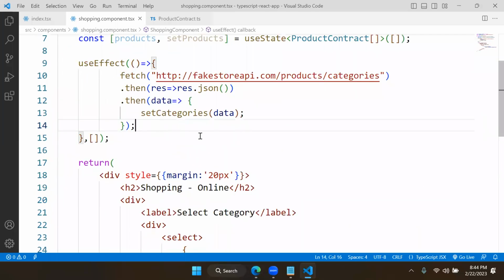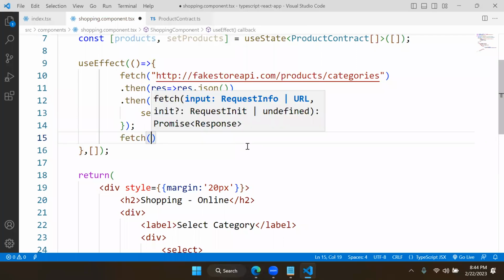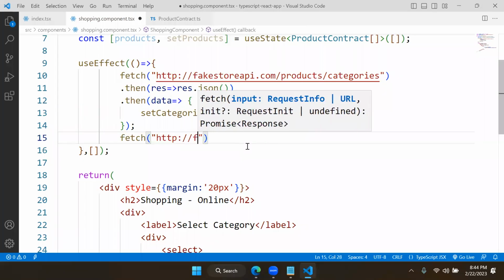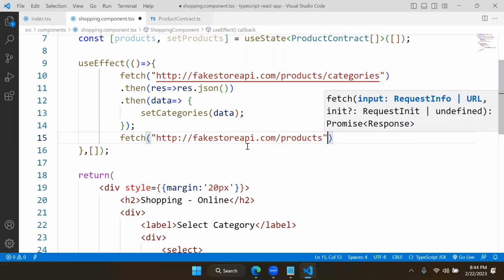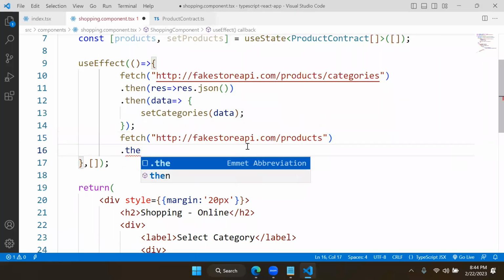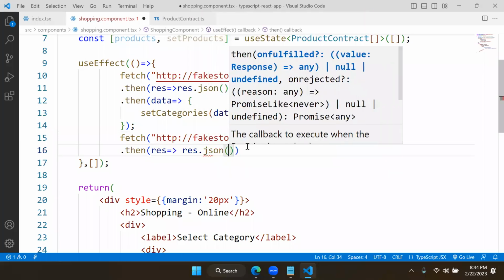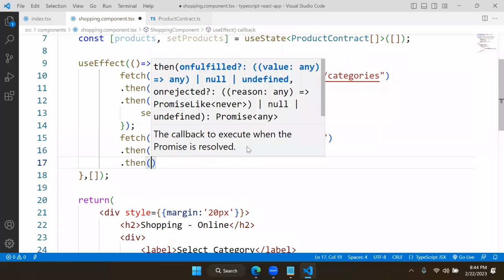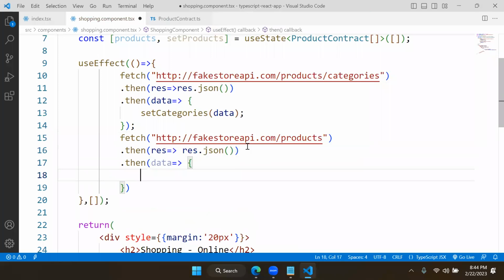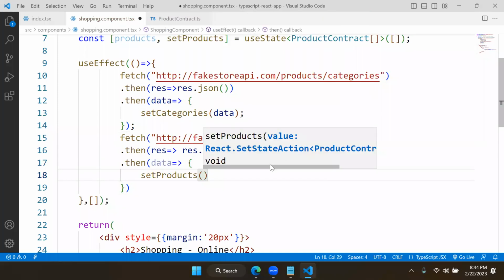Then what we will do, we will use another fetch, and this fetch is going to fetch HTTP fakestoreapi.com/products and .then, response.json, and .then with data. This data need to be applied into setProducts, and setProducts is a product contract type.